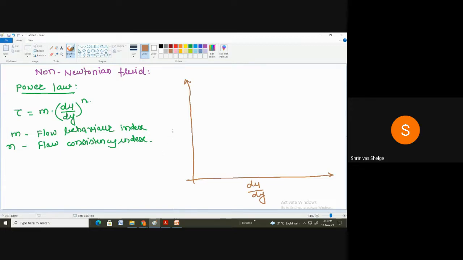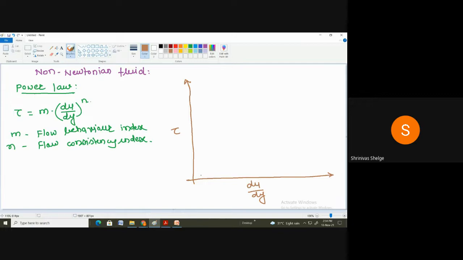The shear stress tau. Correct? Yes. And if we observe this x-axis or this horizontal line, on this line the rate of shear strain increases, but there is no increment in the shear stress or the shear force.